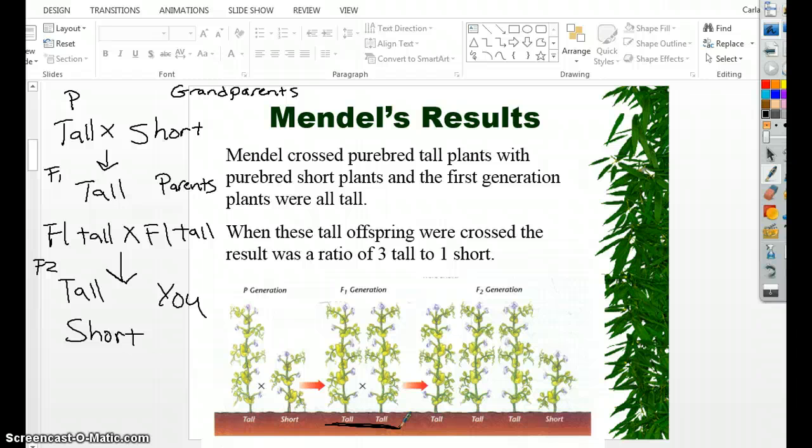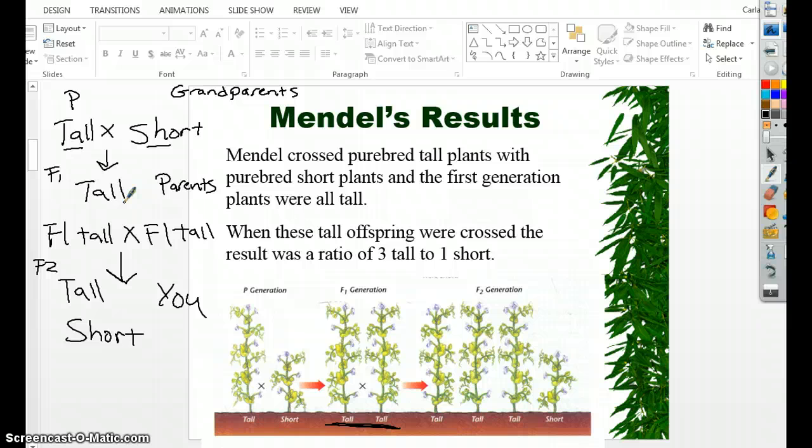So he took a tall with a tall, and this next time he got tall, and now he got his short plant back. Originally, when he mixed the tall with the short, he thought he was going to get medium height plants. He was wrong. He got 100% tall.